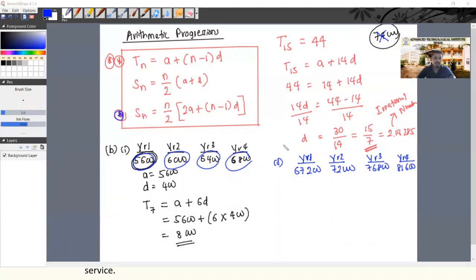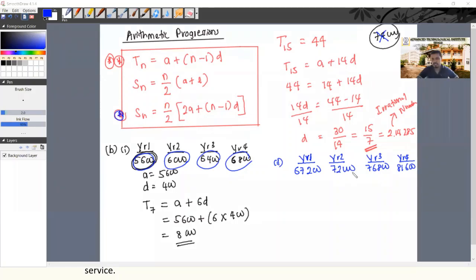So can you identify a pattern here? Yes or no? When it is a geometric progression, we are looking whether there is a common ratio. So can we identify any common difference here?